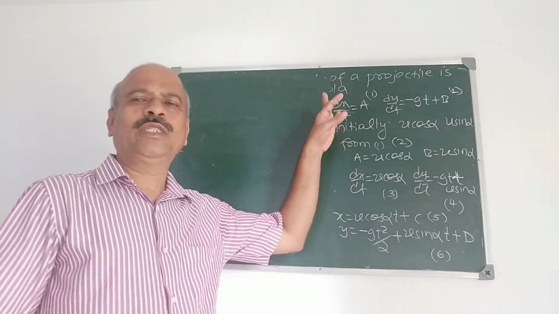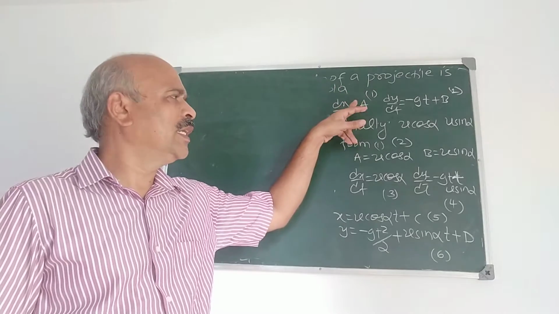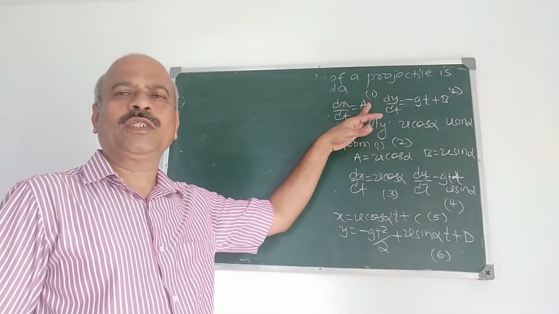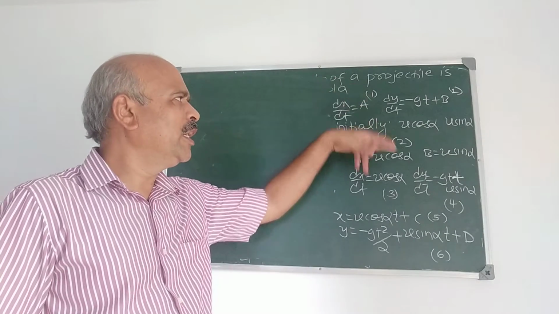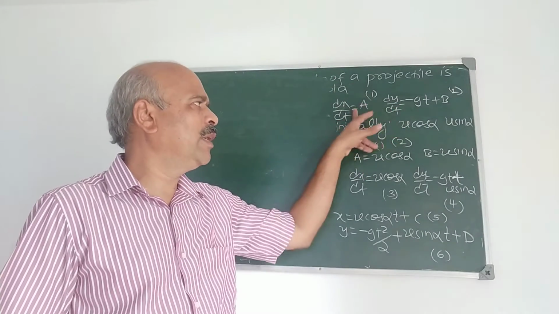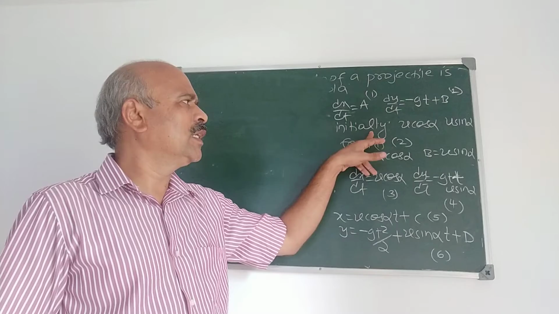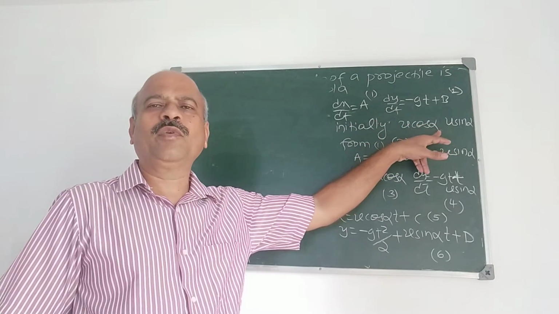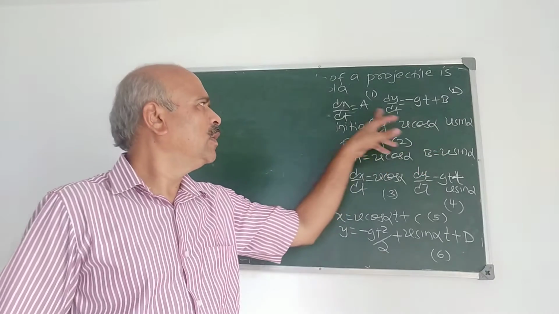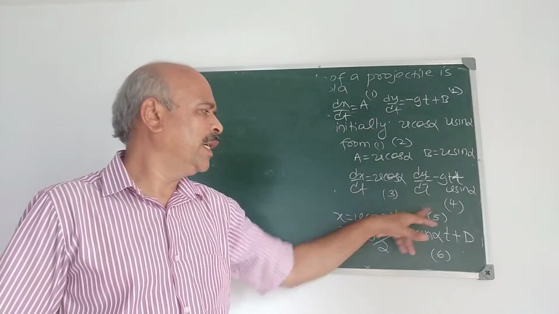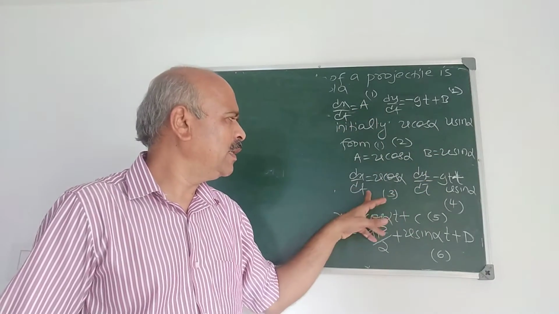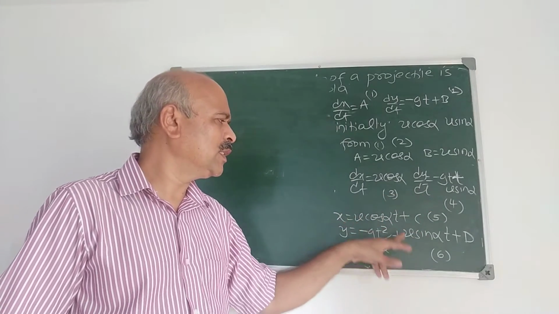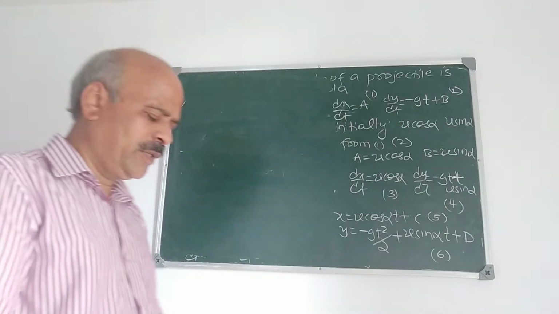We started with the components of acceleration, d2x by dt square and d2y by dt square, the equations of motion. Then we integrated to get dx by dt and dy by dt using initial conditions, initially u cos alpha and u sin alpha as components of velocity. We obtained equations 3 and 4. We integrated these and obtained 5 and 6. c and d are constants of integration.